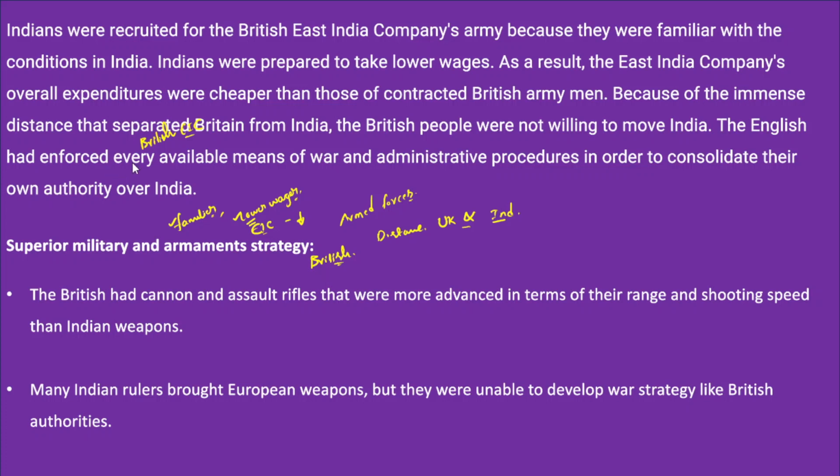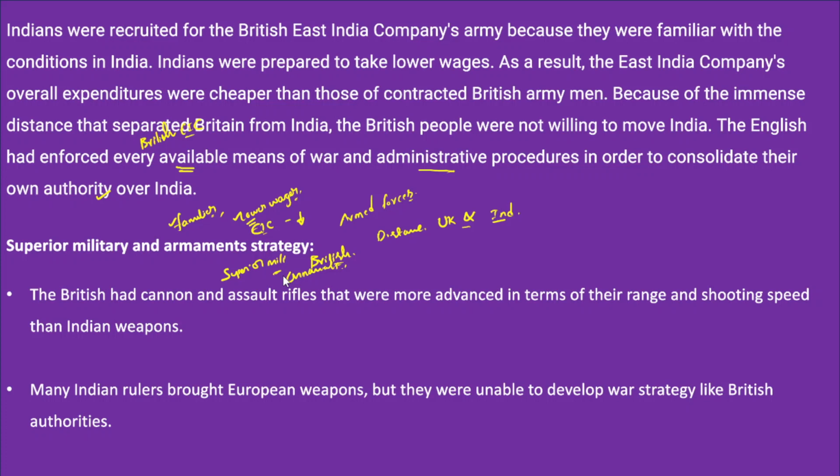In fact, the English enforced every available means of war and administrative procedures in order to consolidate their authority over India. So what were the other factors that helped the British that the Indian rulers lacked? Firstly, the British had a superior military and armaments strategy, and these strategies are very important.